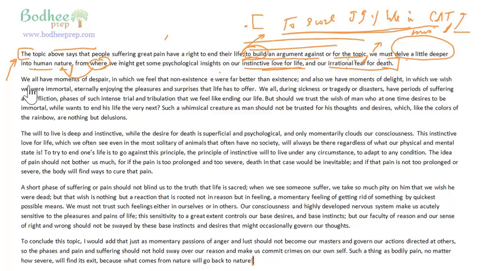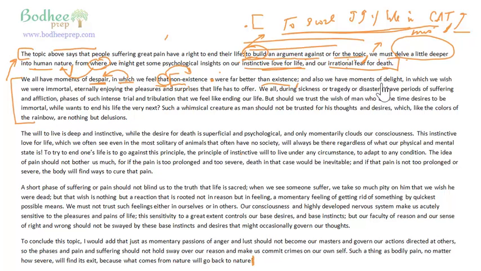And then we have a new paragraph. We all have moments of despair, in which, right? Why in which? Because now you have despair, and which basically refers to despair. In which we feel that, and what we feel, that something has come after that. So again, that is used to introduce a new clause. In which we feel that non-existence were far better than existence. And also then a comma, so you have basically ended things here.